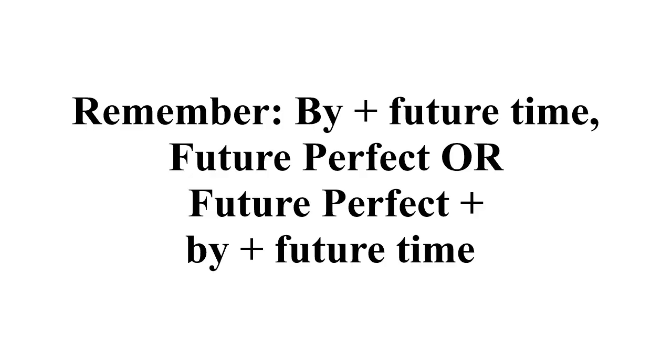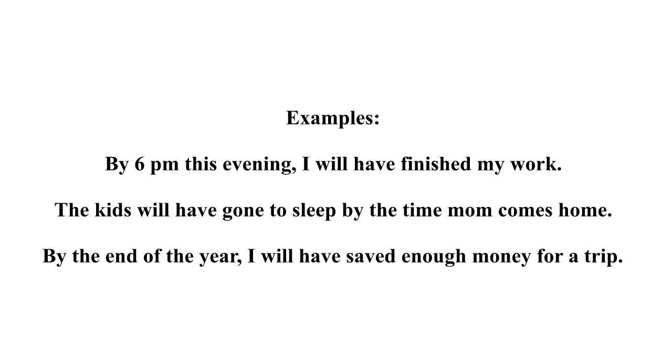Or we could write it another way. We could use the future perfect, by, and then the future time, right? So I will have done something by tomorrow. So it's in the other direction. So let's look at some examples. By 6 p.m. this evening, I will have finished my work. So that's the by, future time, 6 p.m. this evening, and then you have your future perfect. I will have finished my work.